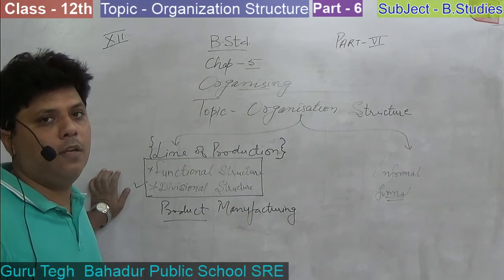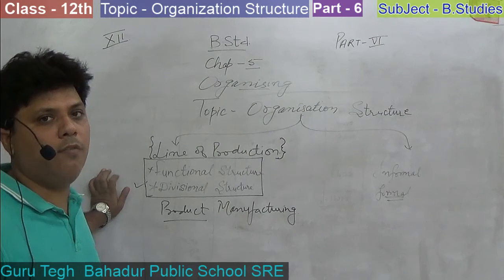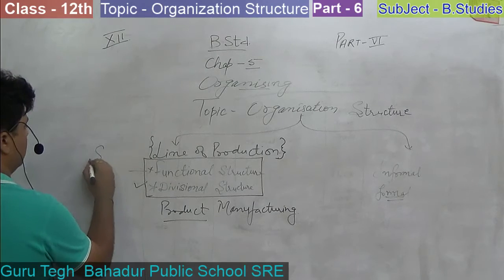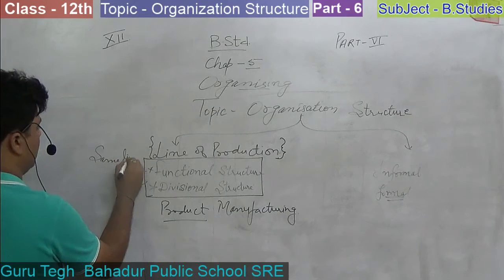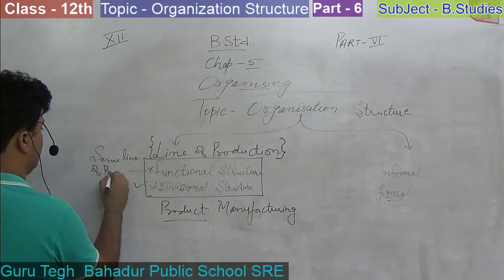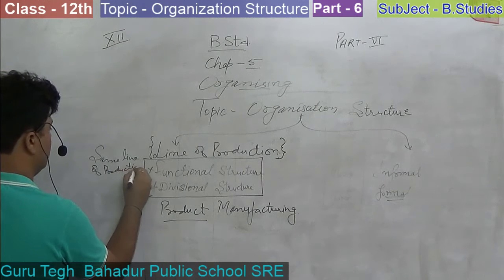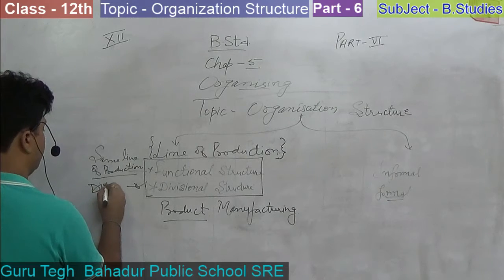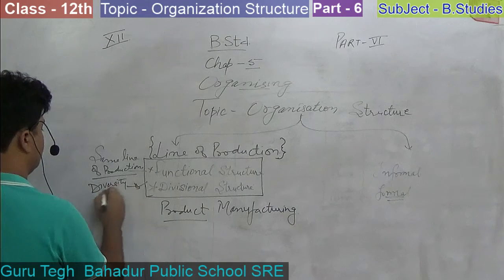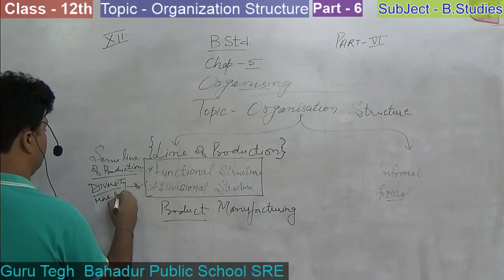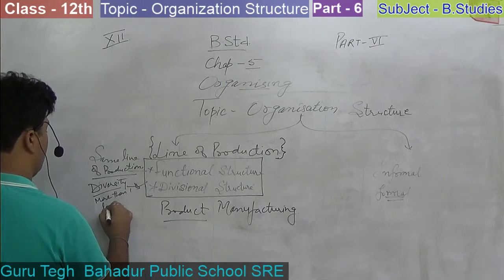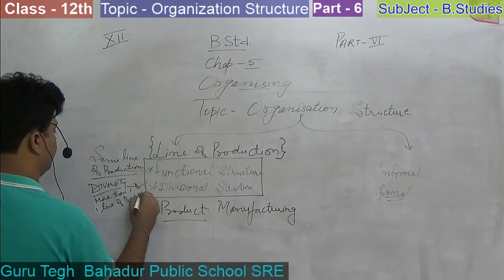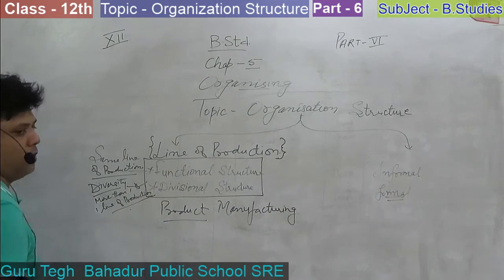How do we identify? When there is the same line of production, that is functional, and when there is diversification, more than one field, more than one line of production, that is called divisional structure.